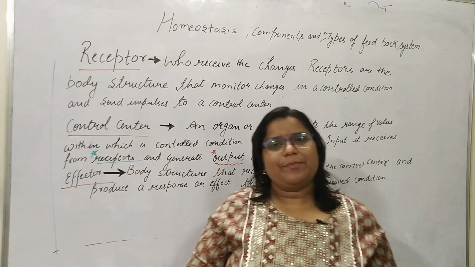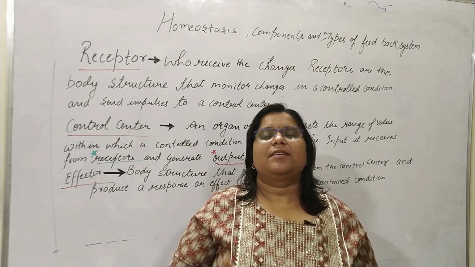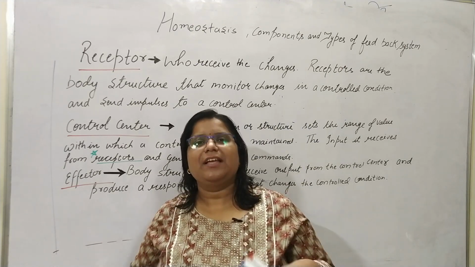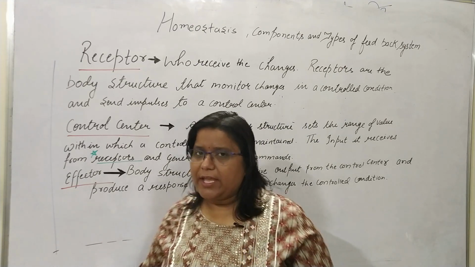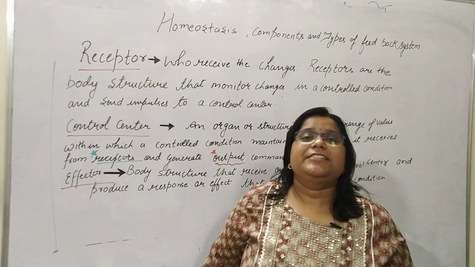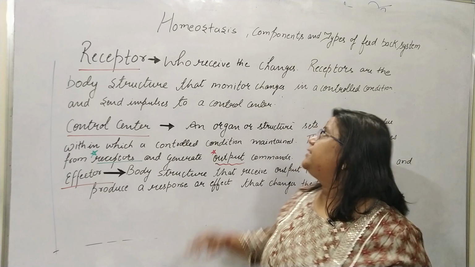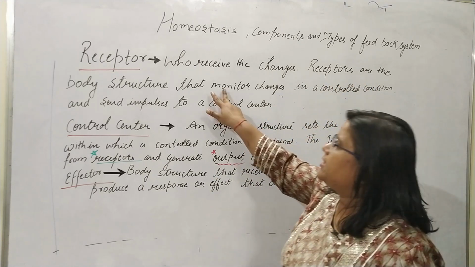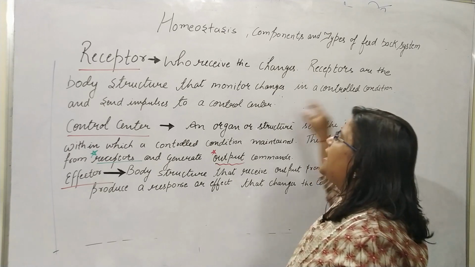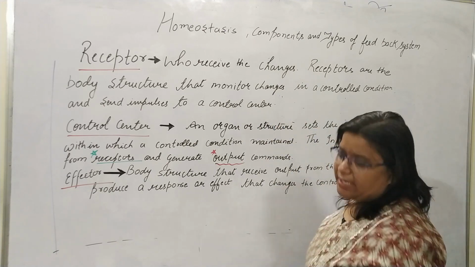The changes are variables like body temperature, blood glucose level, blood pressure, and so on. Receptors are body structures that monitor changes in a controlled condition and send impulses to the control center.